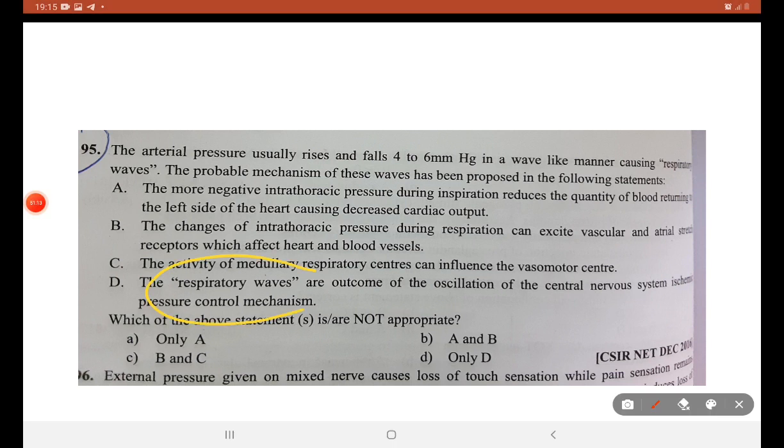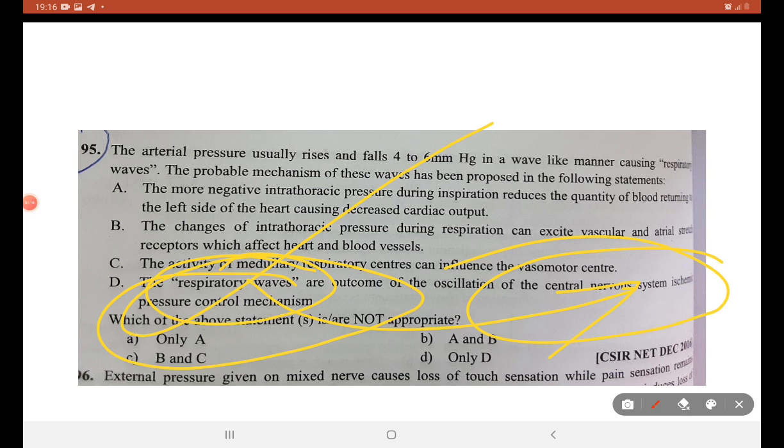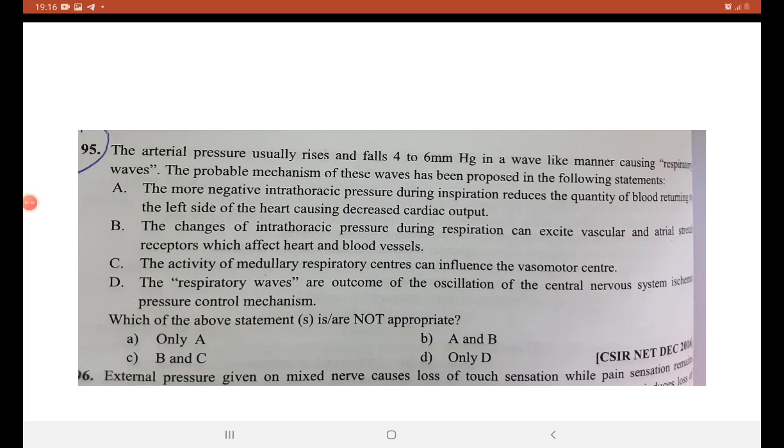You should know that respiratory waves have nothing to do with the central nervous system, and this ischemic cardiac heart disease oscillation does not occur due to oscillation between some disease and the nervous system. No.